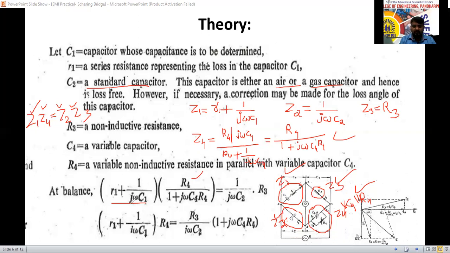Now I will keep this as it is. This complete term, I will send to the RHS side, so it becomes a multiplication factor and will multiply here.